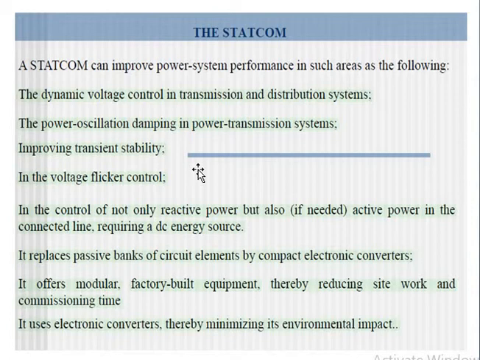That is, in real time we will be monitoring the transmission line power whenever it is varying. Depending upon that, we can control the output voltage, and thereby power oscillation can be reduced. And transient stability improvement. Okay, so it is obvious that if we reduce the losses, or if we reduce the reactive power shortage, then the transient stability is obviously improved. And voltage flicker control, and control of not only reactive power but also active power in the line.